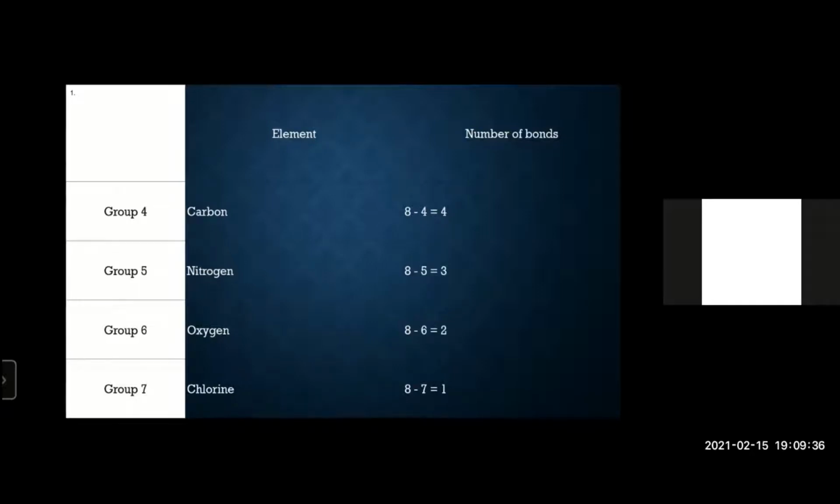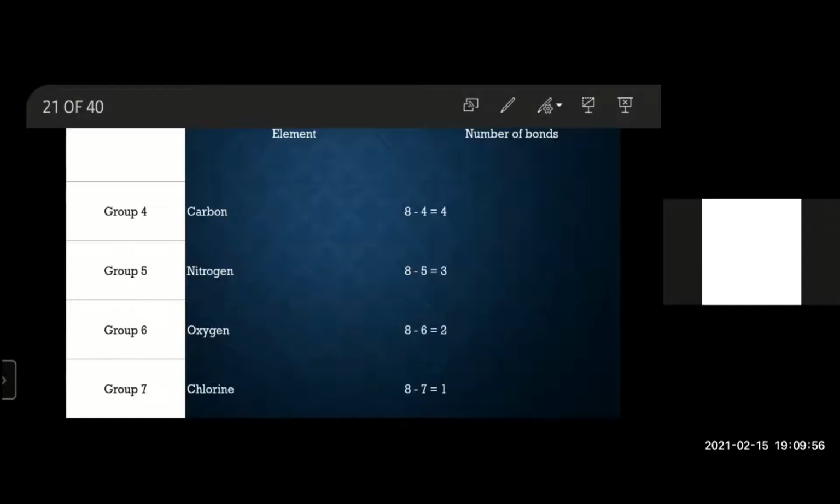So for group 4 elements, you're going to subtract the group from 8. Groups 4, 5, 6 and 7 contain nonmetals, and nonmetals form covalent bonds. Now for each group, you're going to subtract the group number from 8 and you're going to get the number of bonds to be formed. So carbon will always form 4 bonds, and we're going to study later on in organic chemistry as well that carbon will always form 4 bonds.